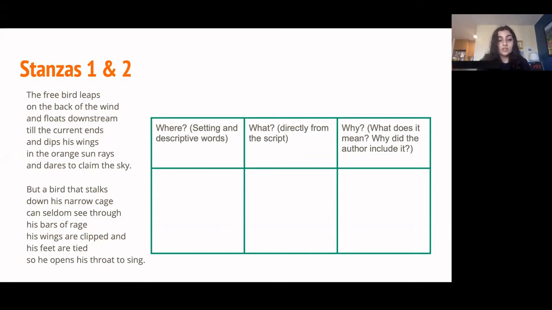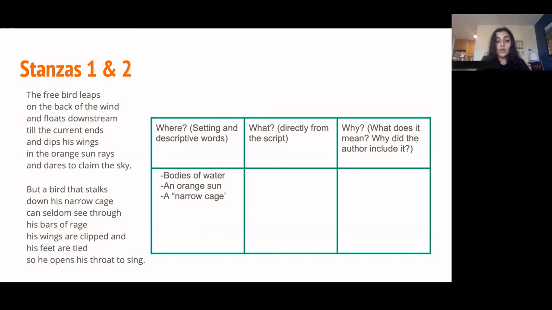So starting with where, in the first stanza, the poet Angelou describes bodies of water downstream and an orange sun. So we can put that there. For the second stanza, it mentions the caged bird in a narrow cage, and that's really all we get about the setting. So that's the notes we have.